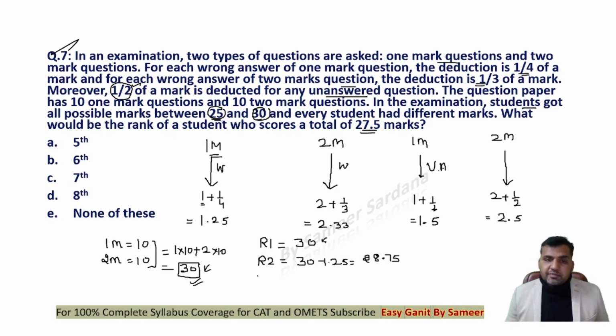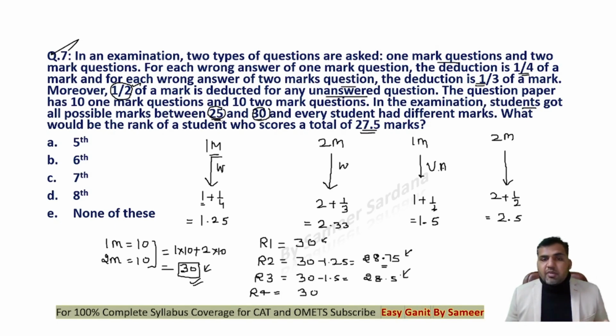This would be 28.75 marks, right? Now, rank 3 will be given to the person who will be getting the highest possible value less than this. So that value will be 30 minus 1.5, and that would be 28.5. Rank 4 will be given to the person who will be getting the highest possible mark but less than 28.5.